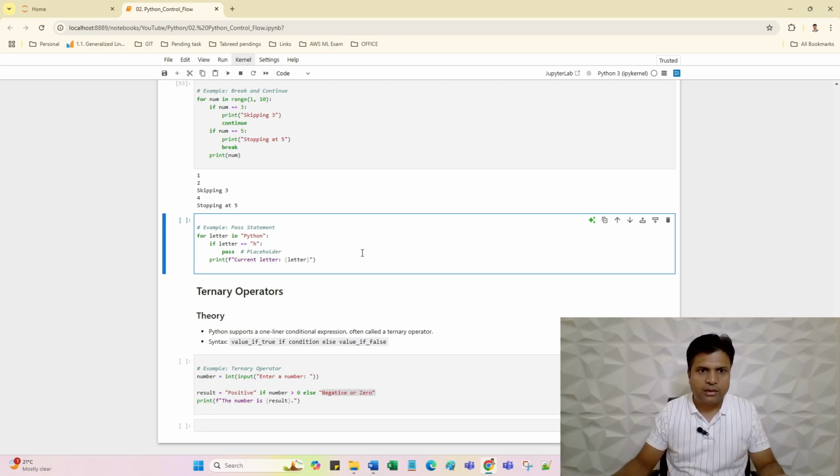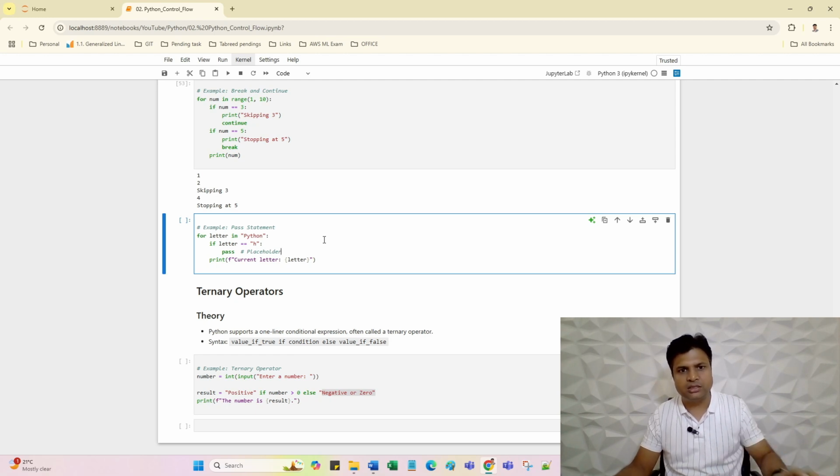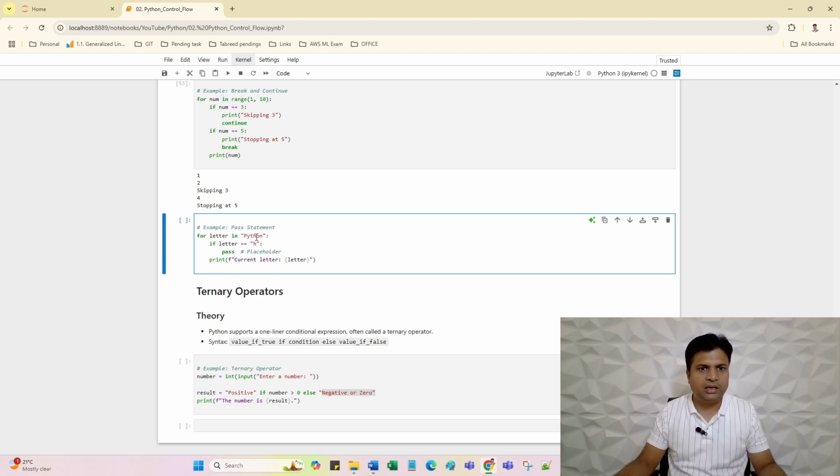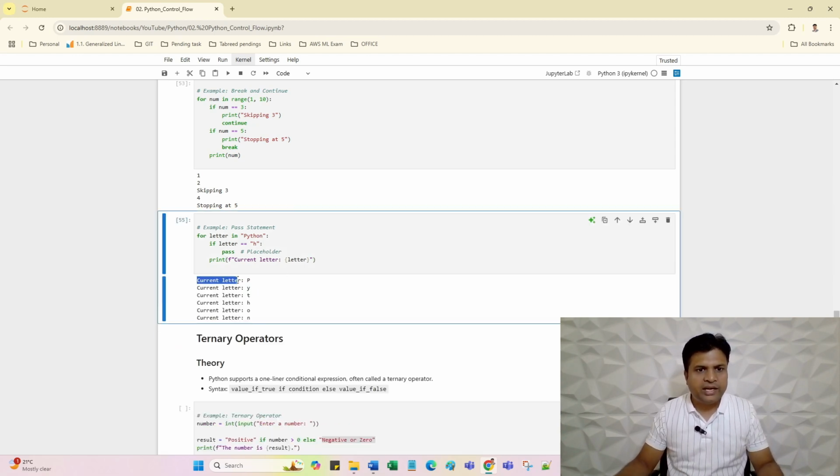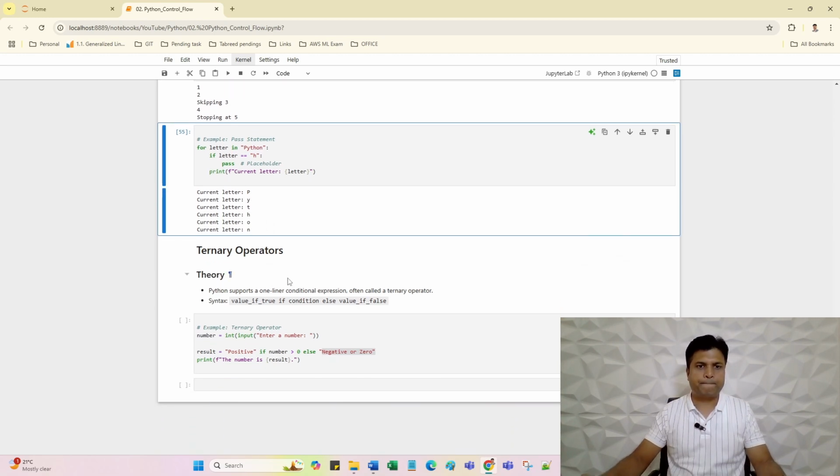Let me run this one. But in this case, just think before I show you the output. Pause the video and think what the output should be. So it will be P, then Y, then T, then H, then O, then N. That's it. Let me show you. Current letter P, then Y, the Python characters are shown here character-wise.